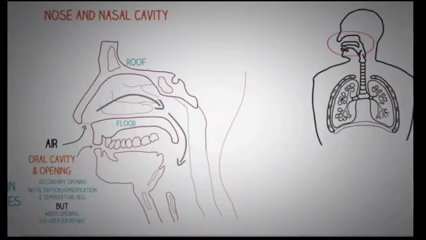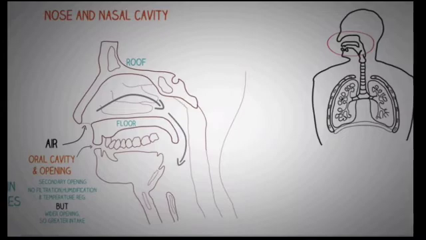When we discuss the nose, it consists of two parts, the external nose and the nasal cavity. It helps in the filtration of air and makes it warmer. It also prevents dust particles from entering.